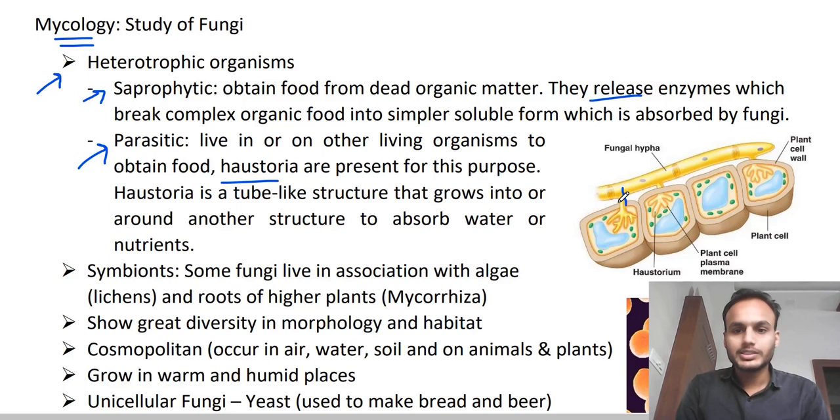Here you can see they have formed this haustoria, and this haustoria has penetrated into the plant cell. From there they have absorbed the nutrients. So ready-made nutrients they are getting from the plants, right? Like this they obtain their nutrition. So these are the common modes of nutrition found in the fungi, right?